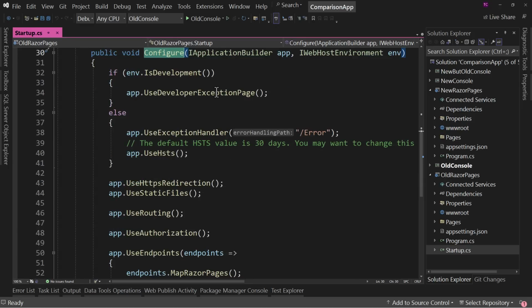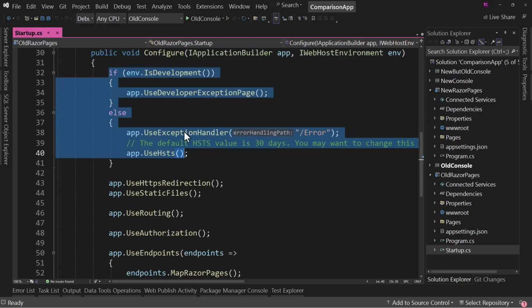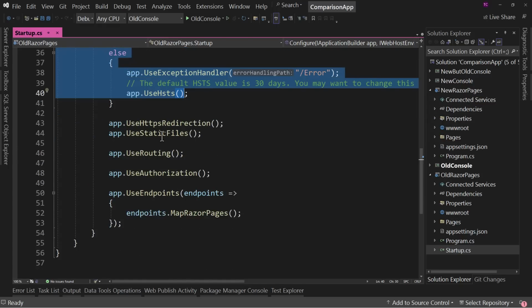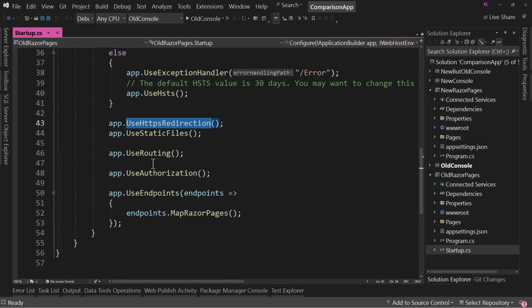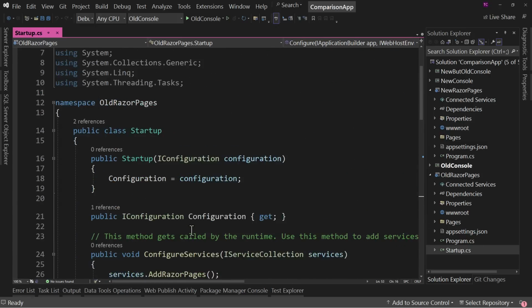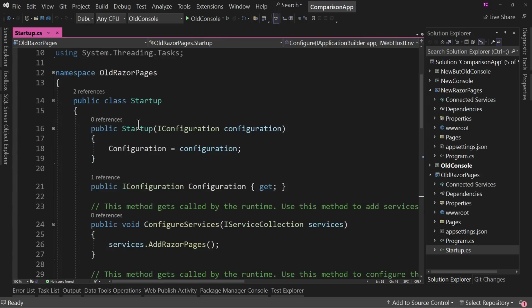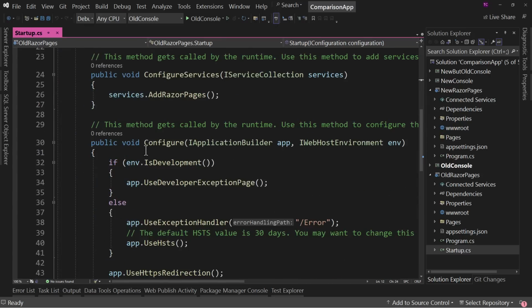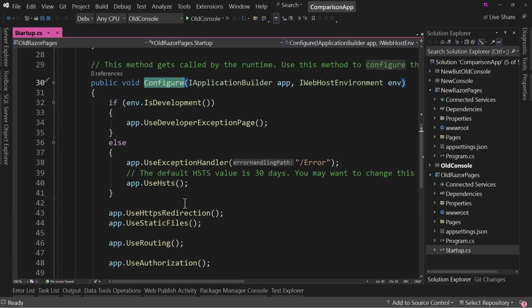But this is where we set up the development environment or the production environment using HSTS and HTTP redirection and routing and authorization and mapping our endpoints. Okay, this is where we do all this work. And we're doing it all inside of the startup class inside of our namespace and then inside of a method inside of that class. So that's the Startup.cs.